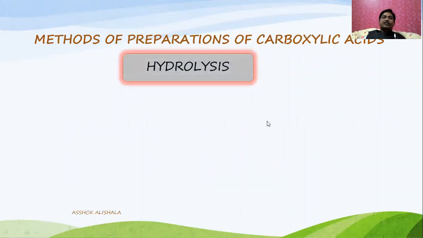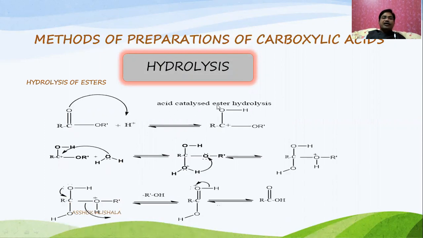Now, let us go for the hydrolysis of esters. This is carried out under acidic medium as well as basic medium. In acidic medium, what happens here? First of all, the protonation takes place. You know that the oxygen has a lone pair of electrons, and this will take the proton from the acidic medium, so that the protonation takes place on the oxygen.